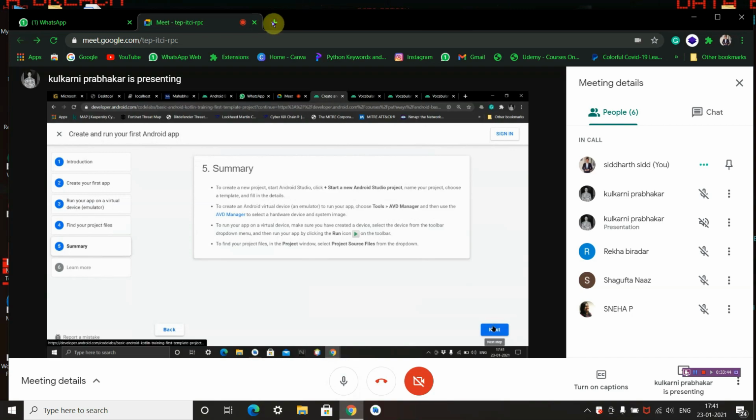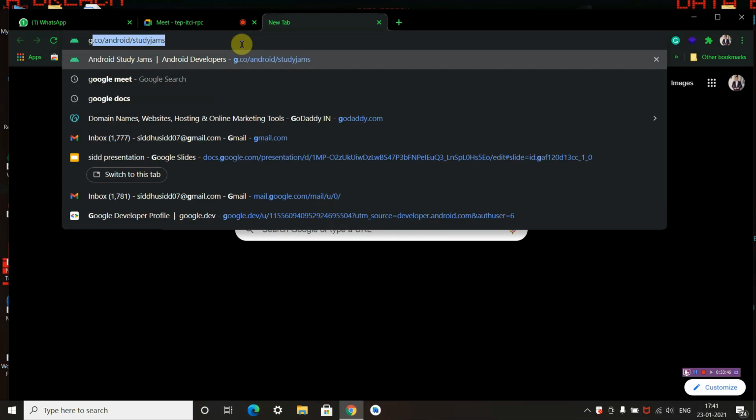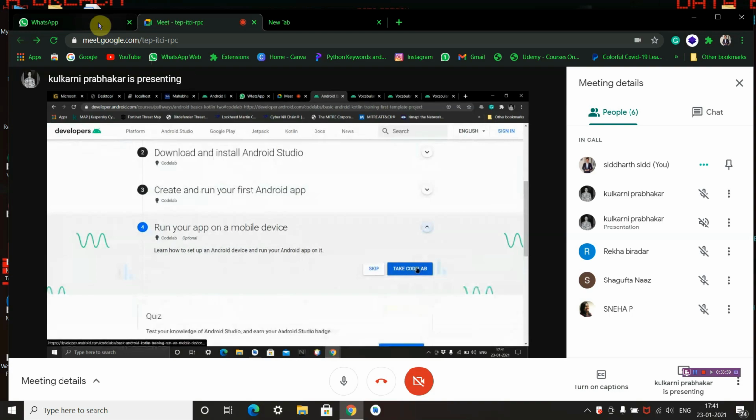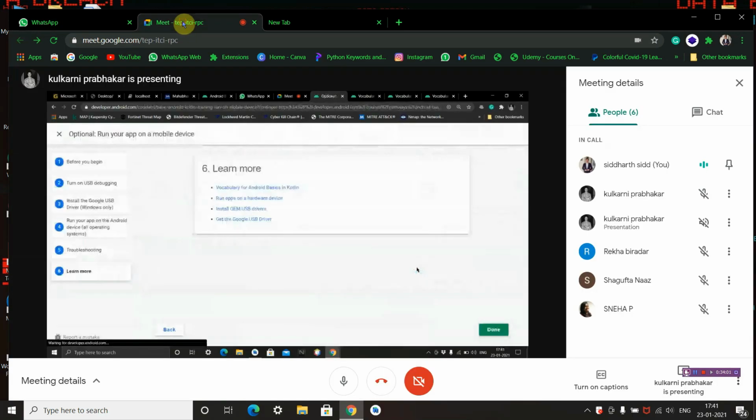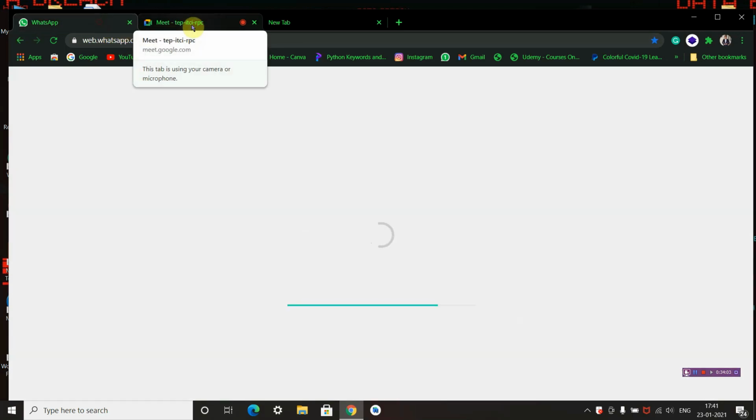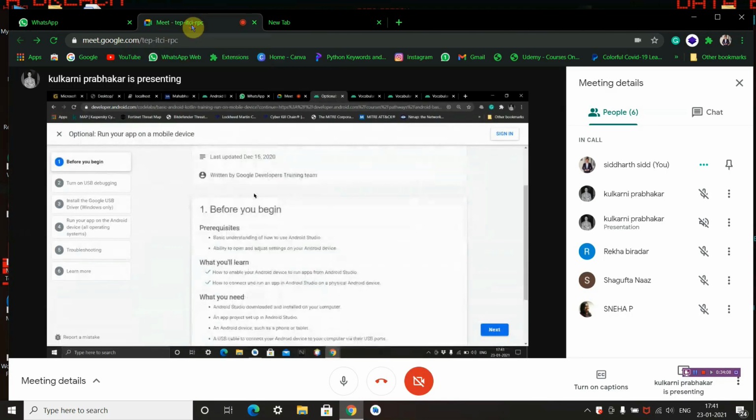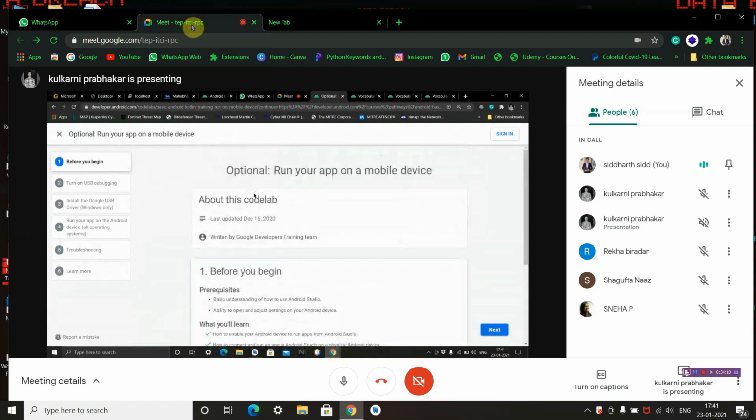So next is vocabulary for basic, running apps on emulator. This is done. So now the next step is running your application on a mobile device.